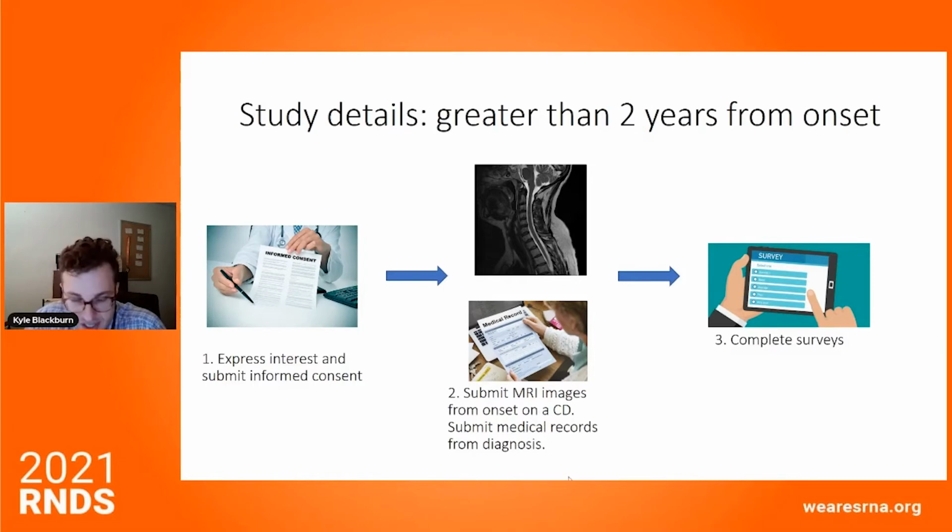You express interest in the study, and I'll show you how you would go about that. And then you fill out an informed consent. So we send you the consent form and some information about the study. You review that. You have the opportunity to ask us questions about the study and about logistics. Once you've signed the consent form, we've received it, we give you instructions on how to send the MRI scan and medical records to our center. Once we receive those, we send surveys electronically.